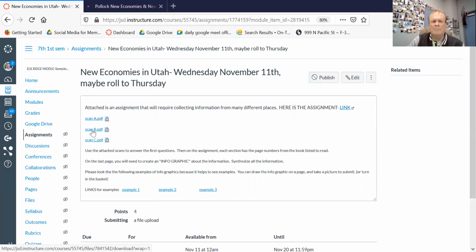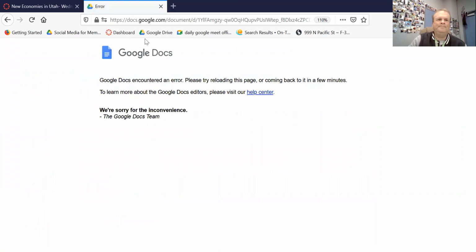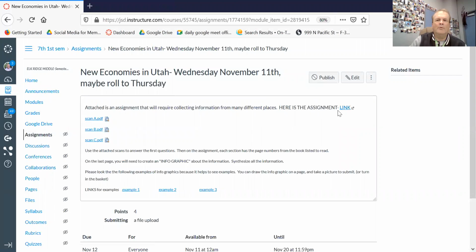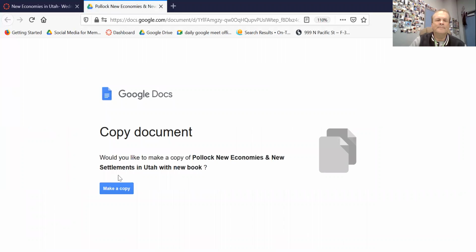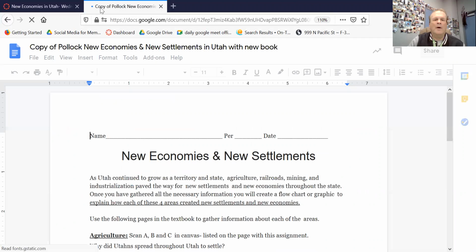You're going to need to open up these PDFs. These are PDFs from the old book because it doesn't talk about agriculture in the new book, but it does in the old one. I don't know why it won't open. Let's see. It's just the internet. Might be the internet this morning. So you're going to have to go through those scans. There we go.